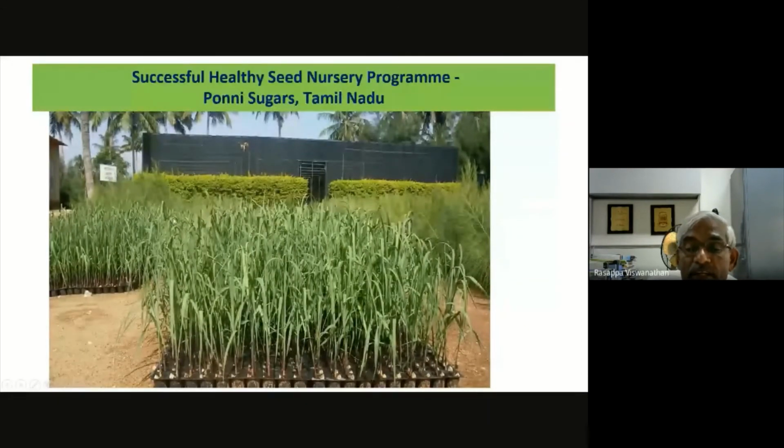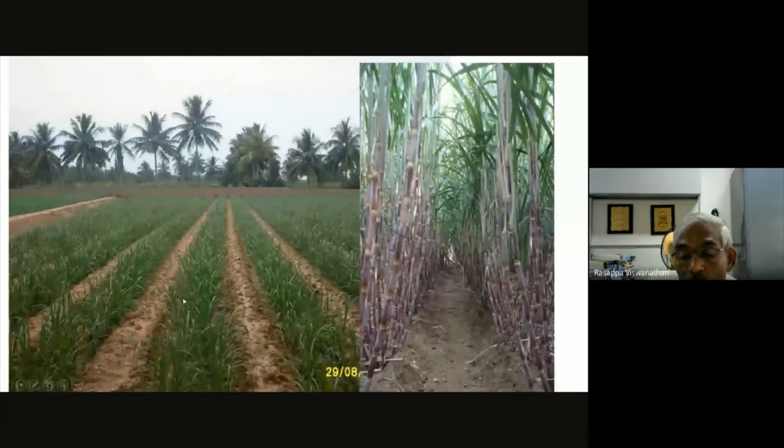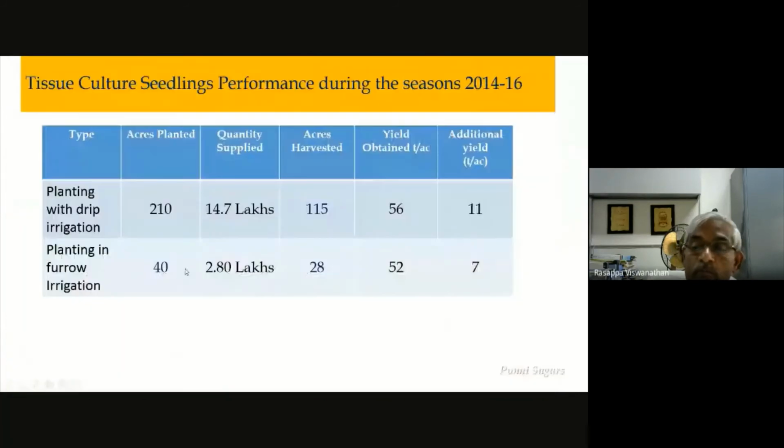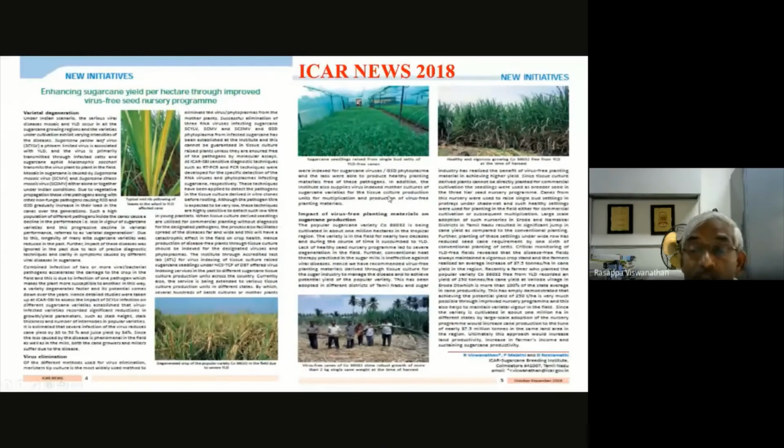The same situation occurred in other factory areas where they were the first to take up the healthy nursery program, in Puni Sugars, and you can see the quality of the seedlings produced there. This is the crop, also with luxuriant growth, based on the nursery program. They found increased yield by adopting this nursery program, and the success story was even reported in ICR News 2 years back. So wherever possible we are advocating this technology for faster implementation to increase profitability.